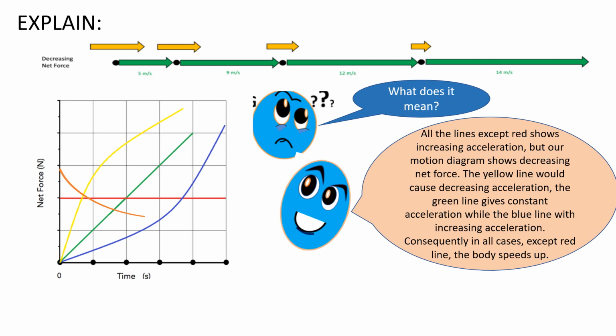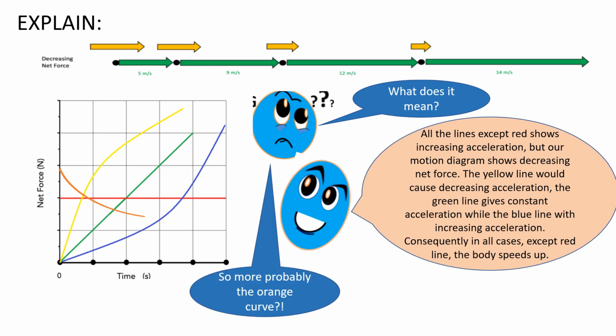Consequently, in all cases except the red line, the body speeds up. So more probably the orange curve. Exactly.